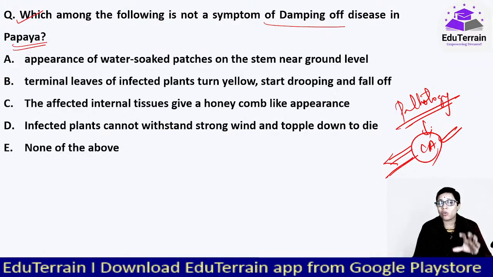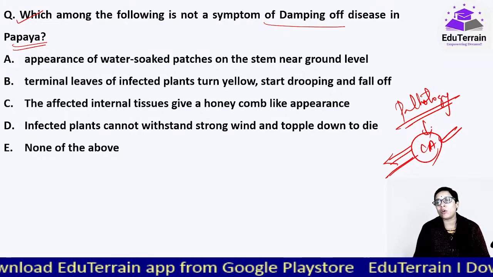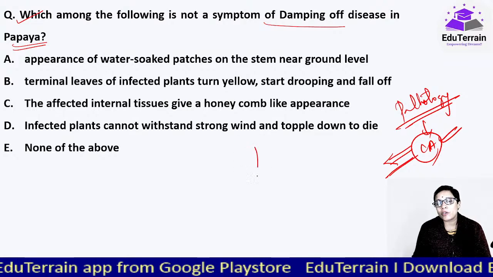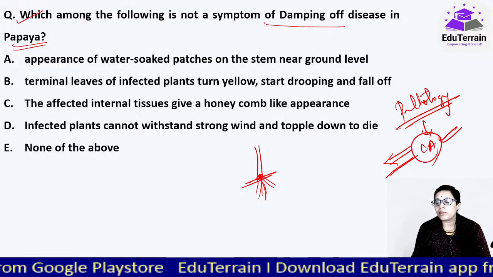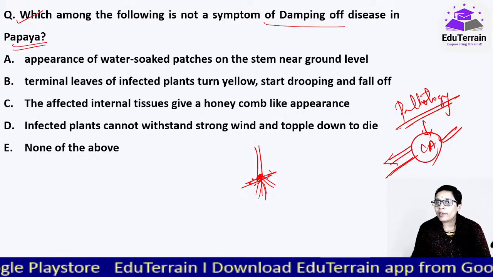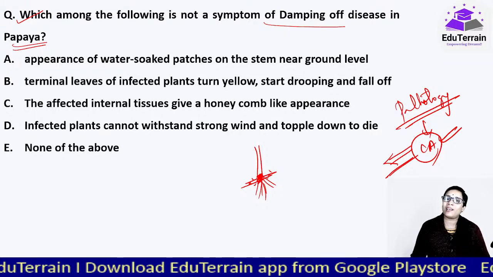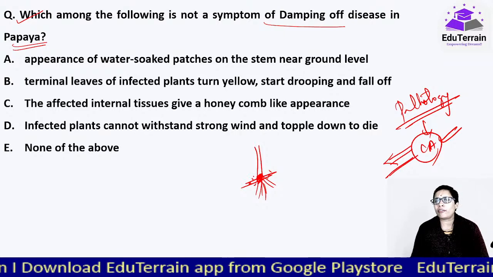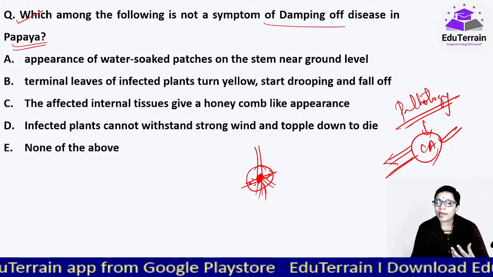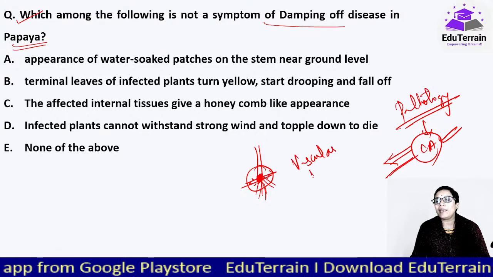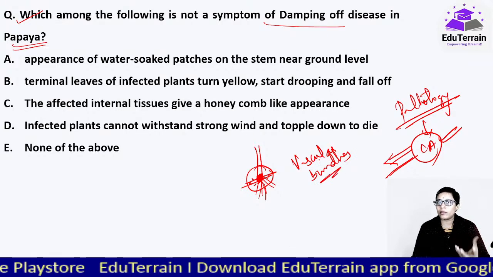So here in this case, all these symptoms that have been highlighted here are symptoms of damping off disease. What is damping off disease? It is a fungal disease. Generally it affects young seedlings. So the fungus would be there in the soil itself, and that would weaken the stem. So damping off means the plant will wilt completely. Sometimes after usage of fungicides and various other means, we can revive the plant. Otherwise, yes, the entire xylem, the vascular bundles, would be completely damaged. So there won't be any movement of food materials or the water to different parts of the body.